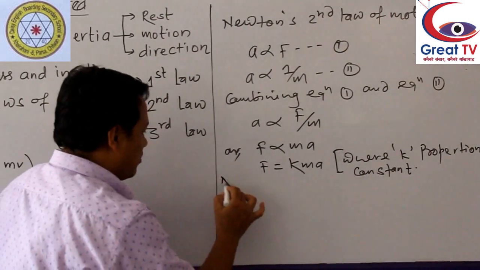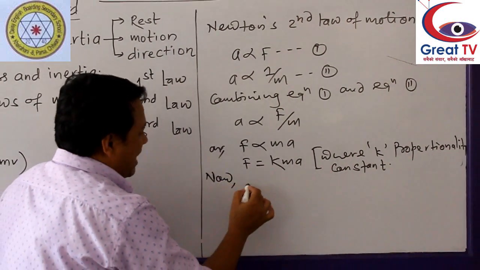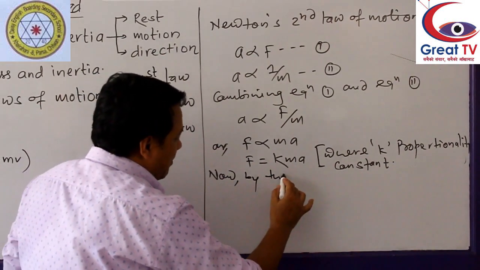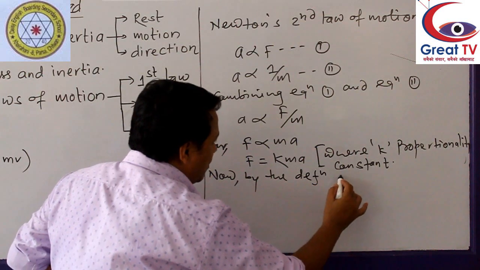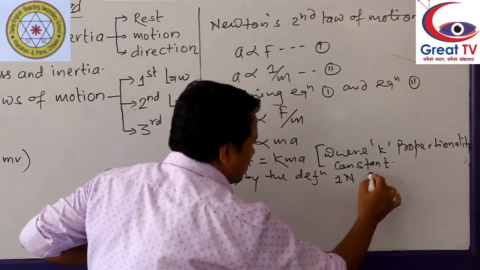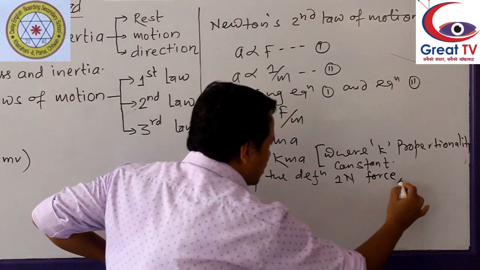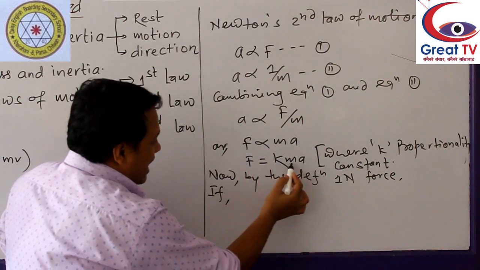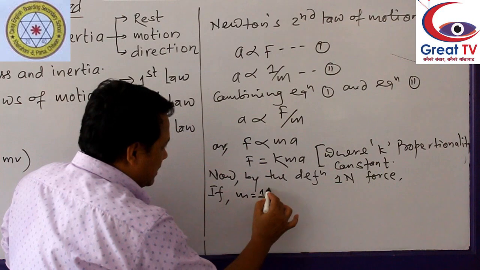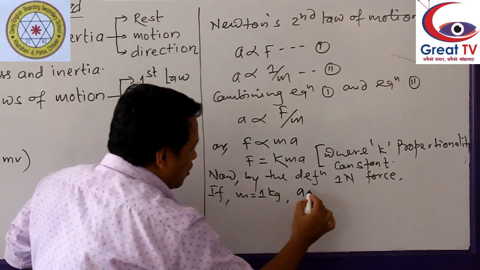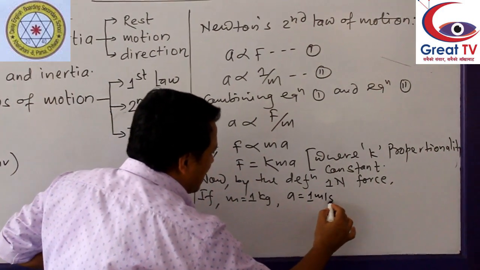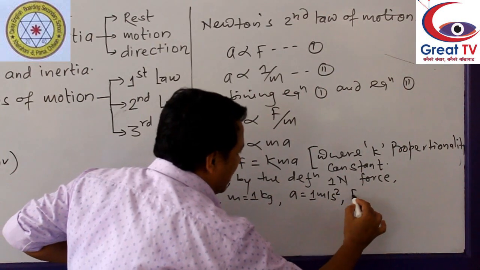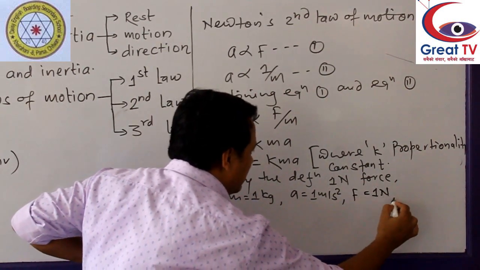Okay. Now by the definition of 1 Newton force, if m equals 1 kg, a equals 1 meter per second squared, then F will be 1 Newton.